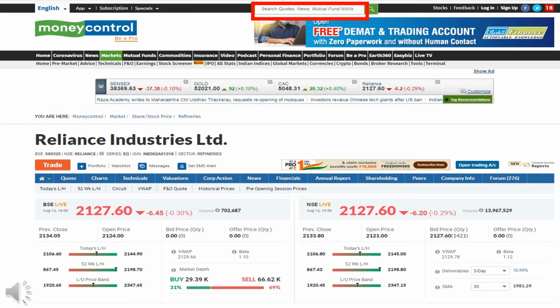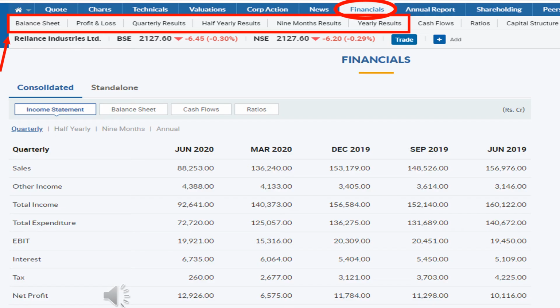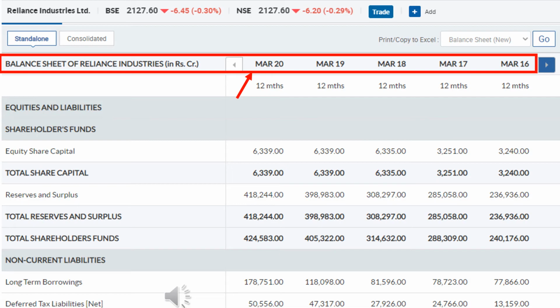In the Money Control website, if you search by any company name, you will get all the data about that company. I was searching Reliance Industries Limited. At the top, if you click the link Financials, below that you can find many links like balance sheet, profit and loss account. In that I had selected balance sheet. This is the balance sheet of Reliance Industries Limited.